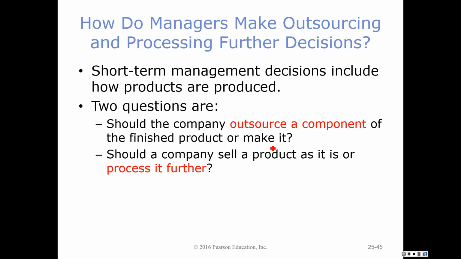And then we're also going to look at, do we continue to process our cattle into leather and hides, or do we simply stop at the meat point? We have to determine, is it cost beneficial, and are we generating additional profits that are sufficient for us to continue the process?